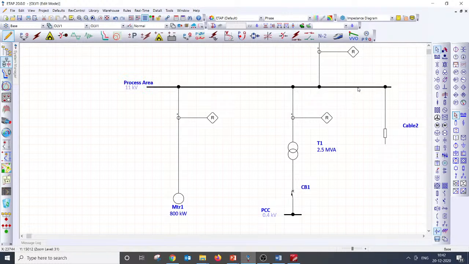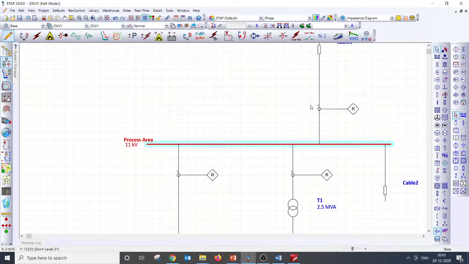If we are working and there is an arc, this arc energy, or the incident energy, is decided by two factors: the current which is flowing and the time taken by the breaker to open. That means I squared T, which is reflected as the incident energy.